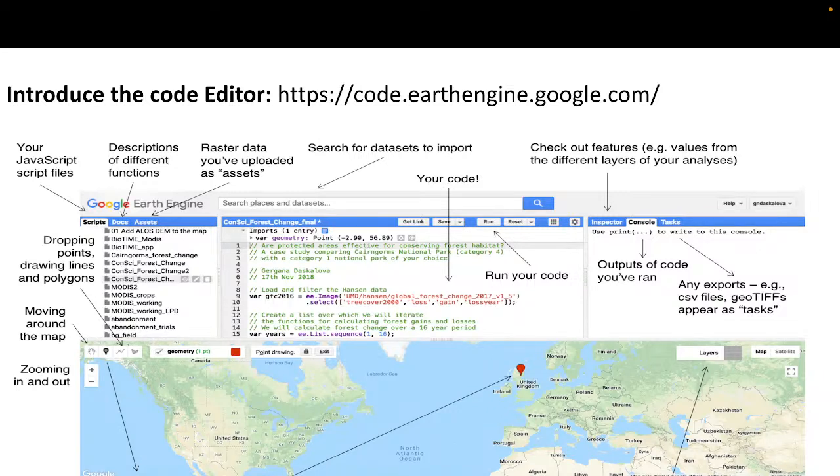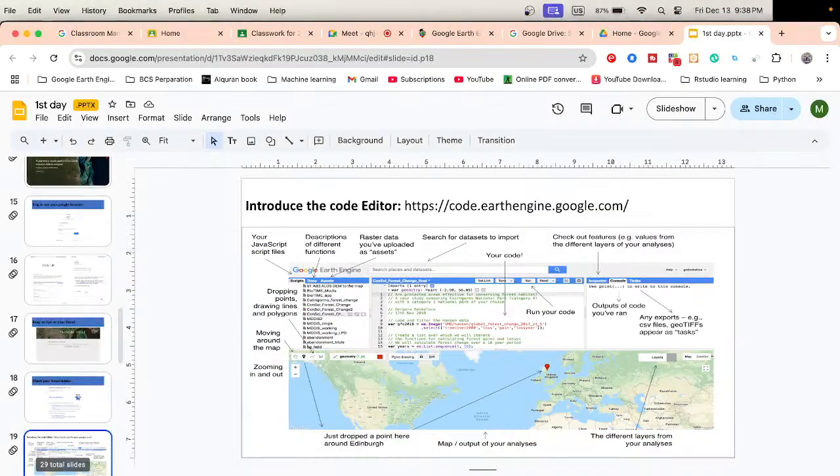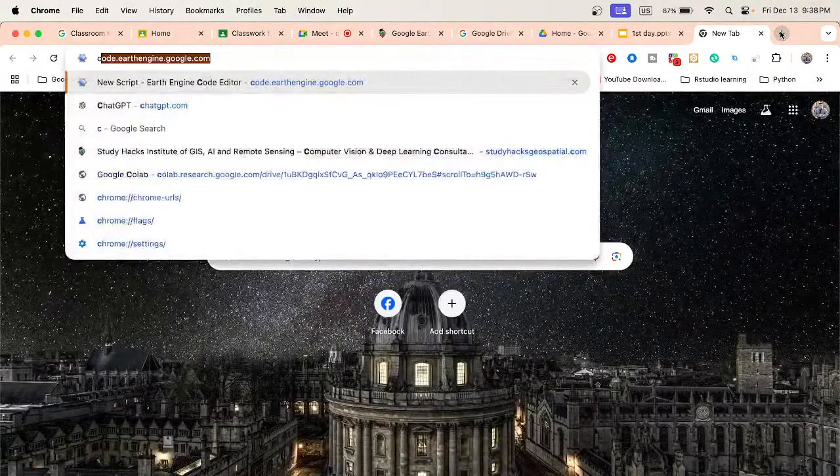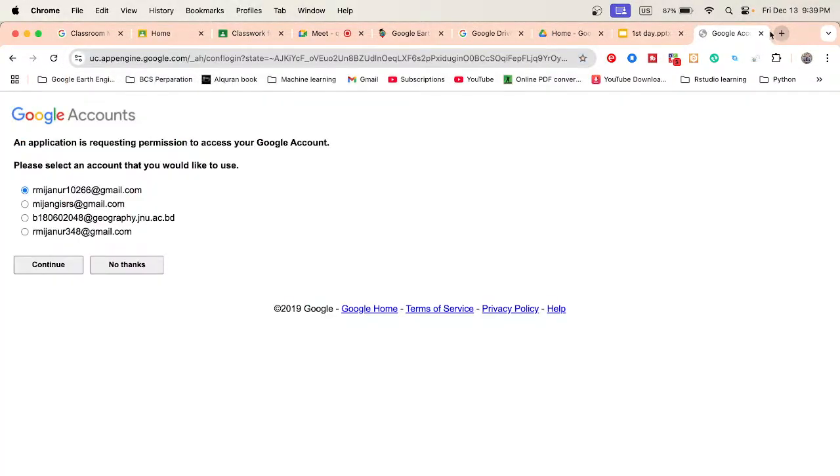Here I have already completed the registration. If you haven't completed the registration, simply complete it, then visit this link. Then you can see which email you want to use for registration. I want to use the first one, so just continue.